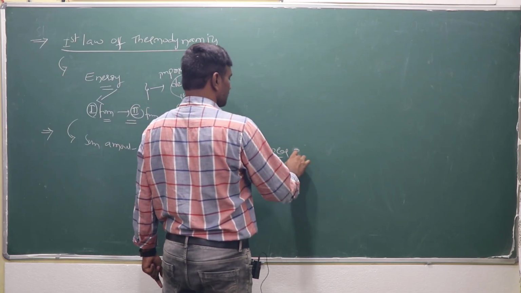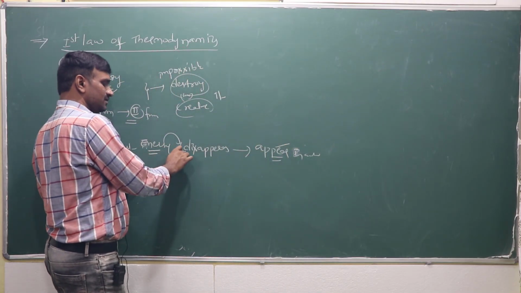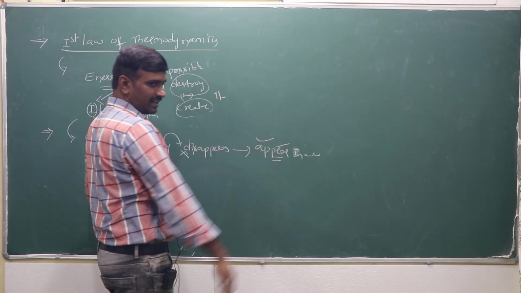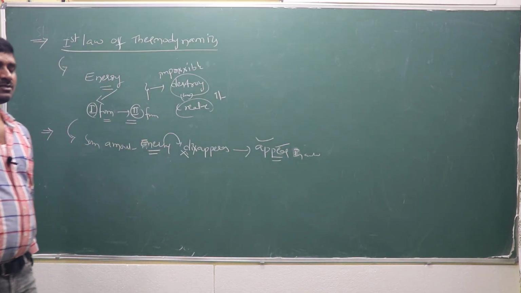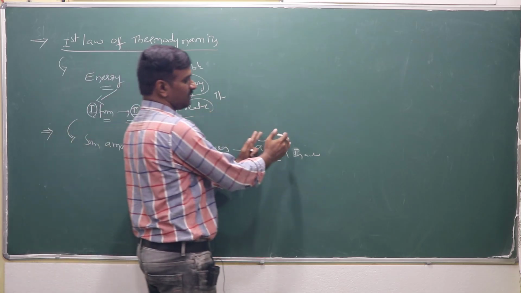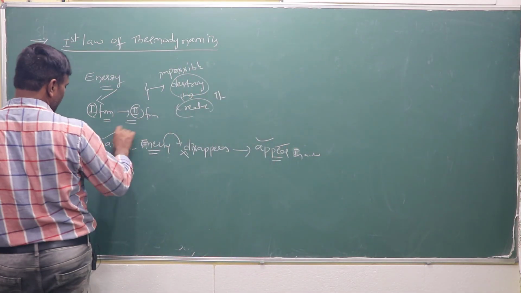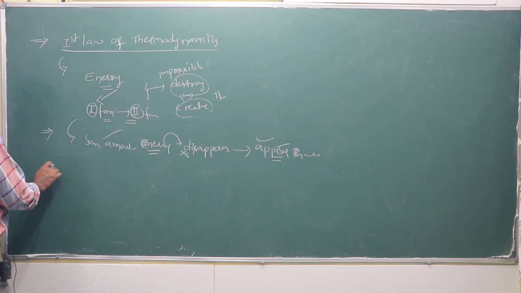One form disappears, another form is generated, with the same quantity. That is another statement which is given.